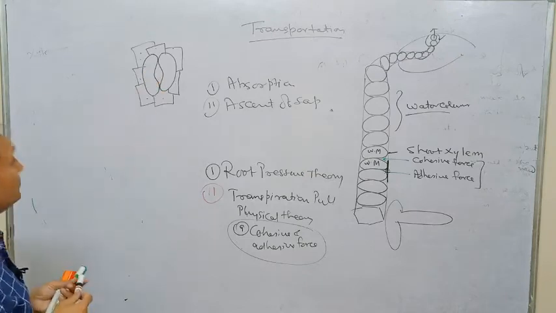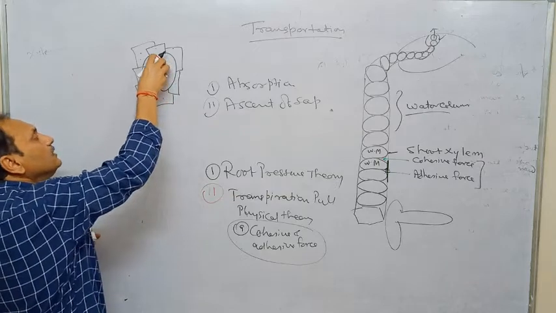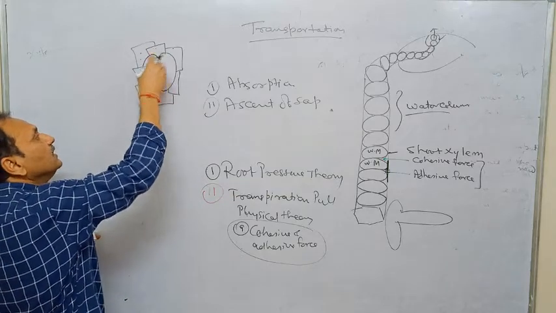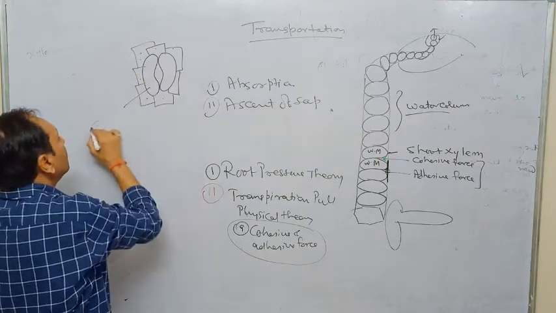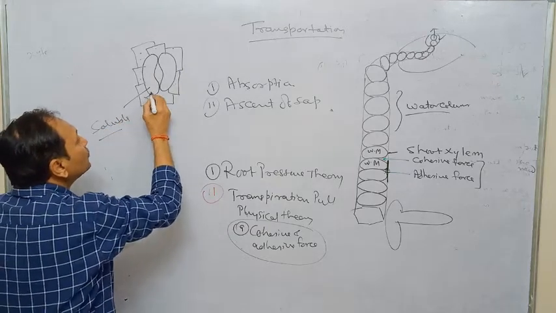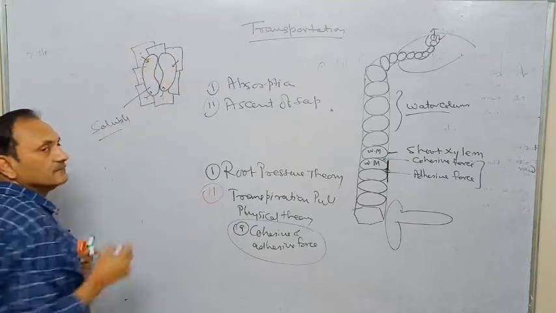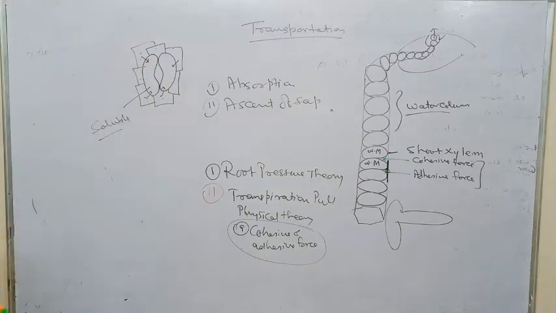But it has been proved that whenever the chemical substance present in the guard cell becomes soluble, they start to absorb water by the process of diffusion, or it may be osmosis.